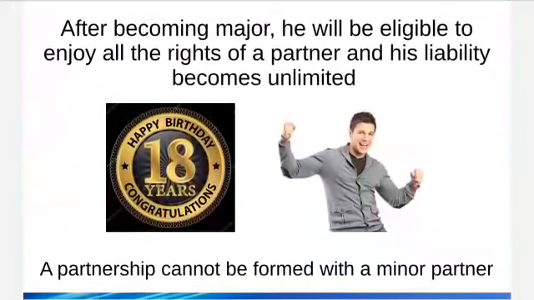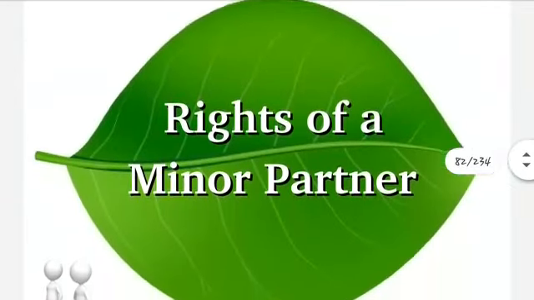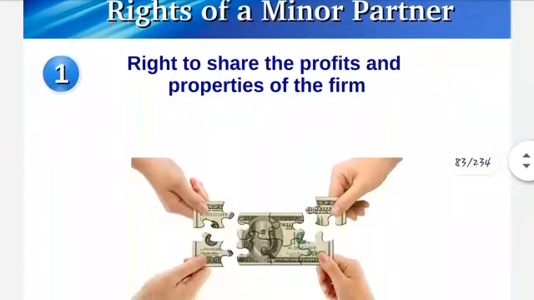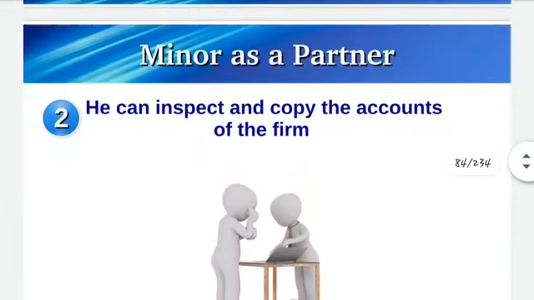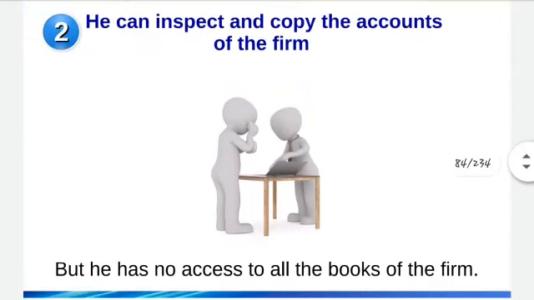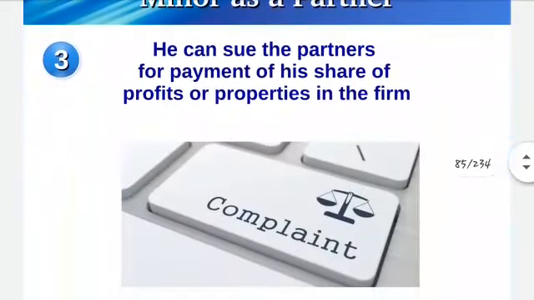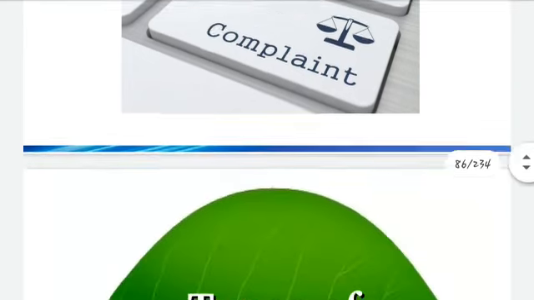Then limited rights of a minor partner. He has the following rights: right to get a certain profit, right to audit the books. Audit means checking the books of accounts. Then no right to use any rights in the partnership. He has rights to share the profits and properties. He can inspect and copy the accounts of the firm, that means he can audit the books of accounts. Then he can sue the partners for payment of his share. He can file a case against any of the partners.